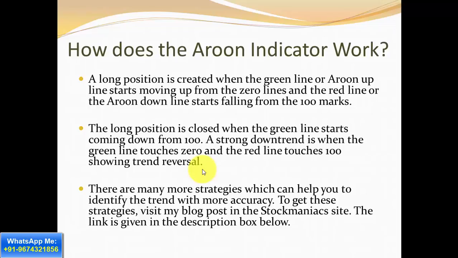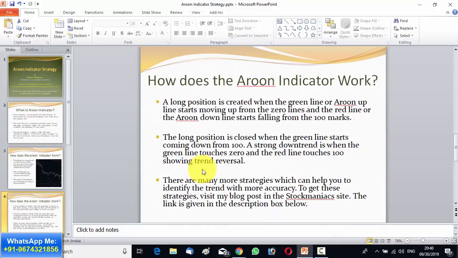A strong downtrend is when the green line touches 0 and the red line touches 100. So it is showing a strong downtrend when the red line is at 100 and the green line is at 0. So what is a strong uptrend? The green line is at 100 and the red line is at 0. So both these lines should be at the opposite side. There are many more strategies which can help you to identify the trend with more accuracy. So I will now show you the Aroon in action on the Zerodha platform.